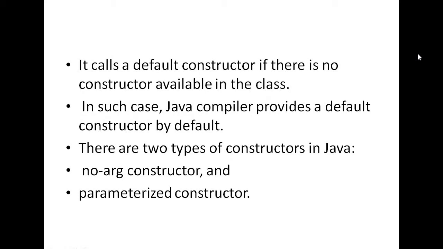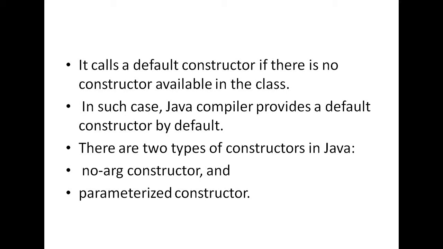So whenever an object is created, a constructor is automatically called. It calls a default constructor if there is no constructor available in the class. Let us consider that in the class you are not writing any constructor. So the compiler automatically calls the default constructor and initializes all the data members to 0.